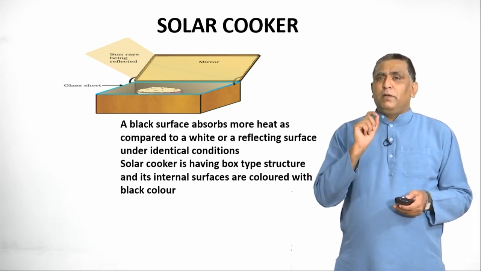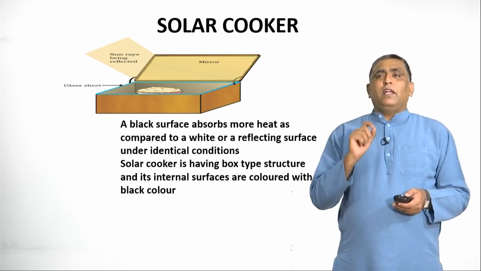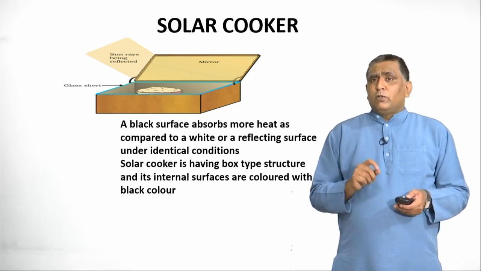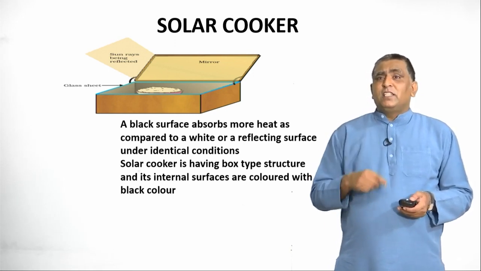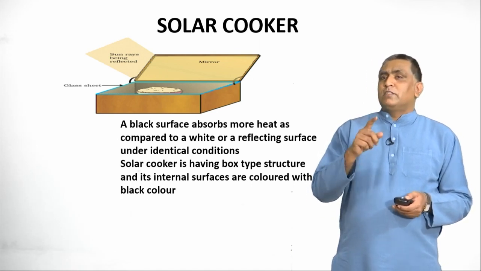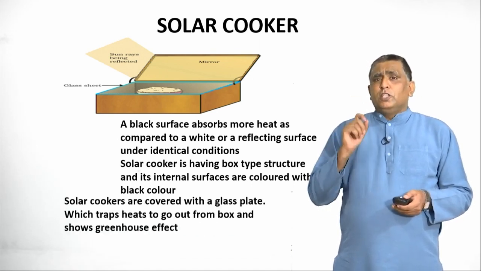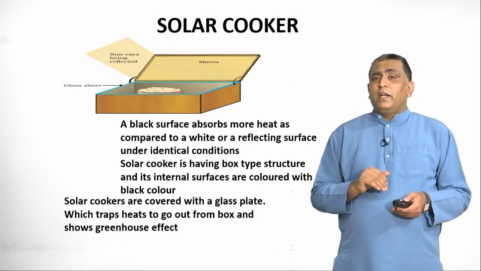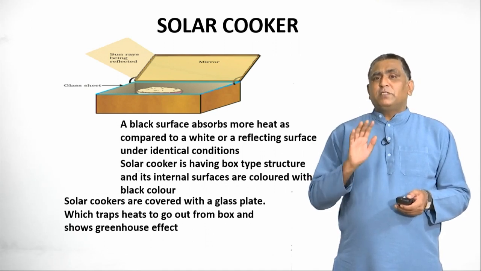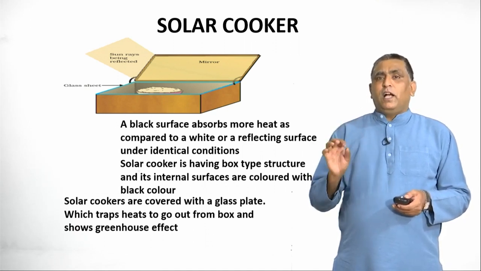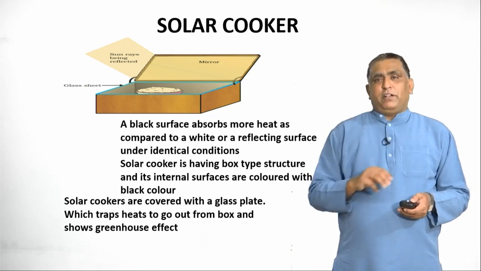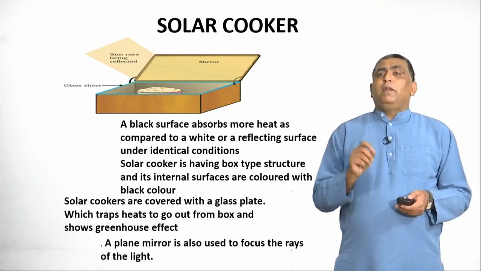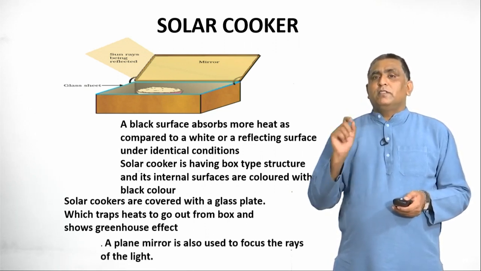This question can also be asked in your examination, why the inner walls of the solar cooker are painted black. Solar cooker is having a box type structure and its internal surfaces are covered with black color because of this reason. Solar cookers are covered with a glass plate. What is the role of the glass plate? This glass plate traps heat from going out of the box and shows the greenhouse effect. We use a plane mirror. What is the role of the plane mirror? A plane mirror is also used to focus the rays of the light.